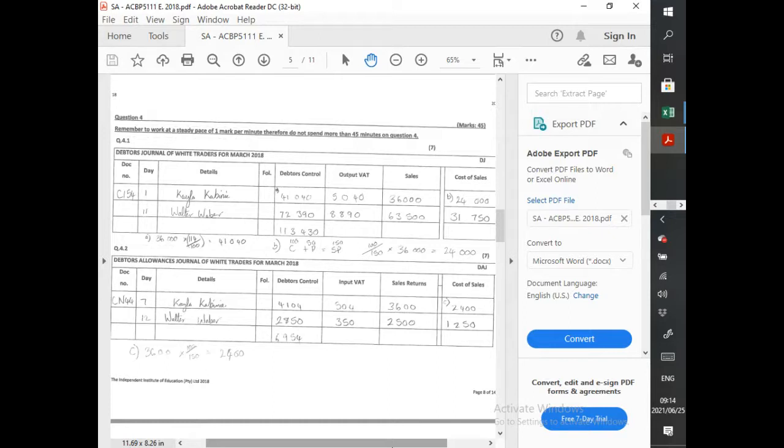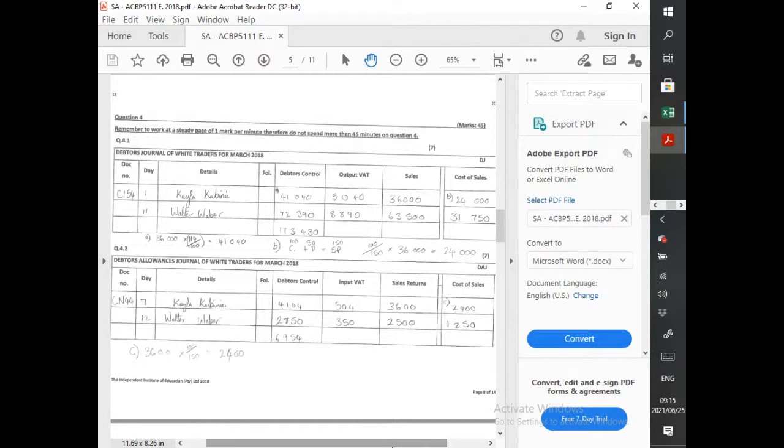So sold inventory to Kayla, credit invoice CI 54 for 36,000 excluding VAT. Markup used 50% on cost. Okay, no problem. Since we sold on credit, which journal is this going to affect? Debtors Journal. Okay, then we move on. Next one, weekly cash sales of inventory. Immediately we know it's cash receipts journal. And there you have the markup. Here they gave us different markups. Okay, no problem.